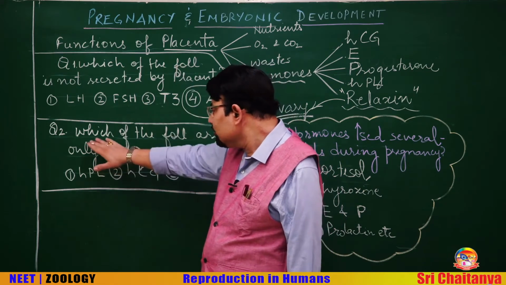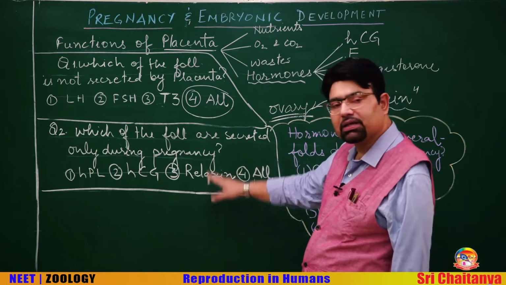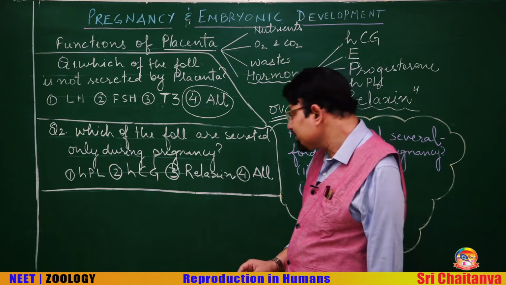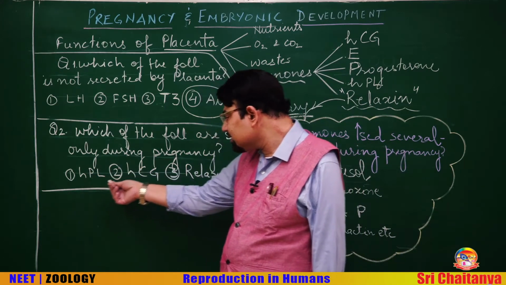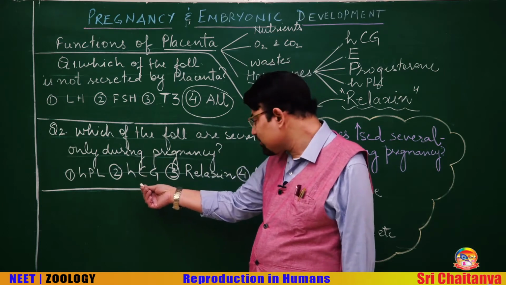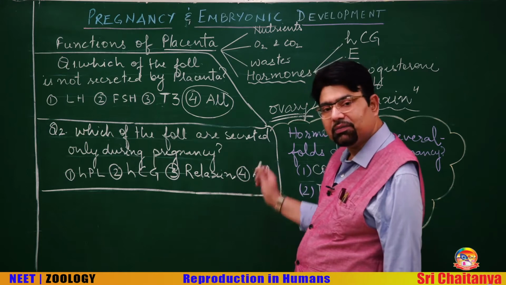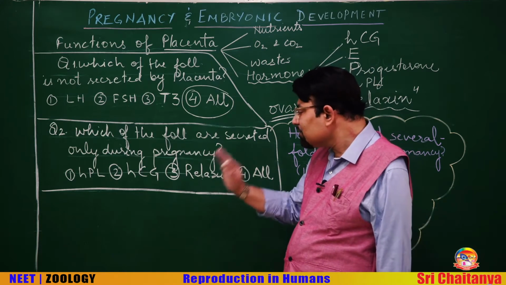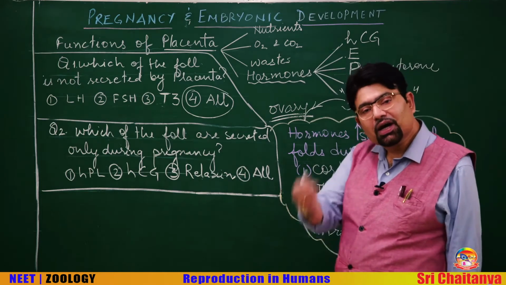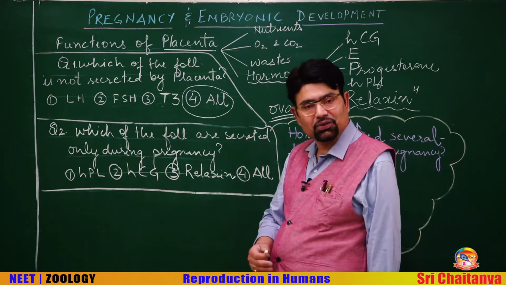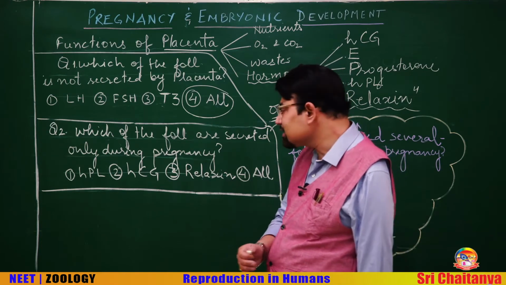Another question: which of the following are secreted only during pregnancy? A very important question. Your options are human placental lactogen, human chorionic gonadotropin, relaxin, and all of the above. Remember that the structure called placenta is only formed during pregnancy. So, a hormone produced by the placenta alone can only be found during pregnancy.